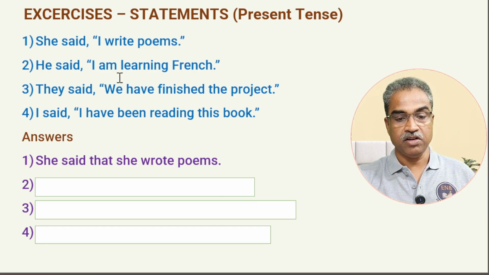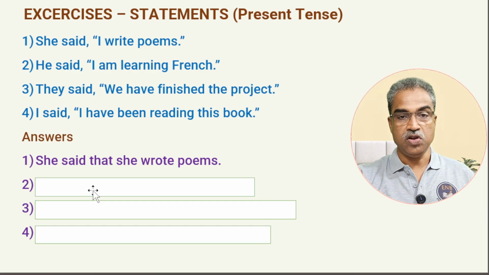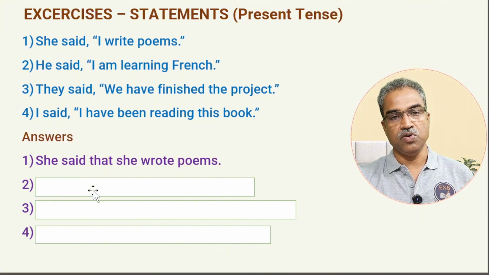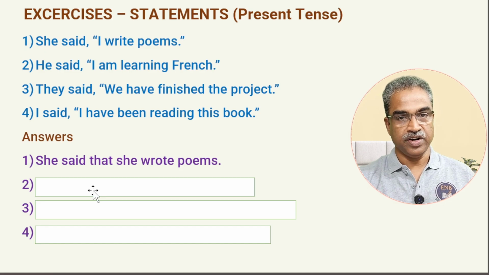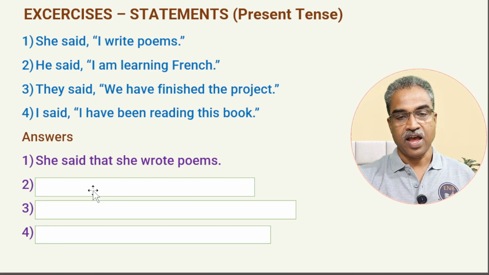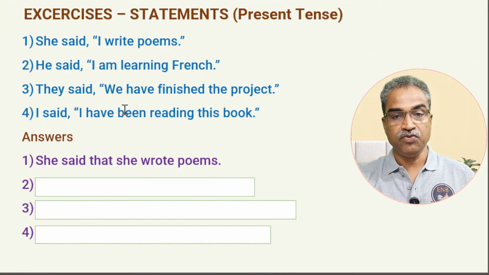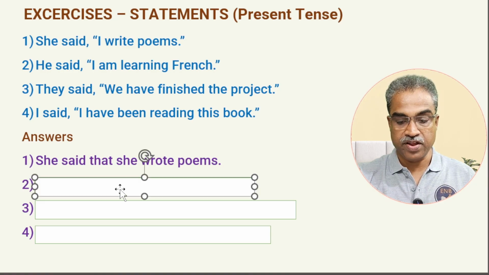He said, "I'm learning French." What's the answer? He told, okay, or any other appropriate word. Not necessarily always said and told, okay. Let us use told now. He told that, linking word, conjunction, that. "I" becomes "he" because he said. If it is she, then she. If it is my father, you'll say, my father told that he. So he told that "I am learning French" changes into "I was learning French." "I" changes into "he." So he told that he was learning French.